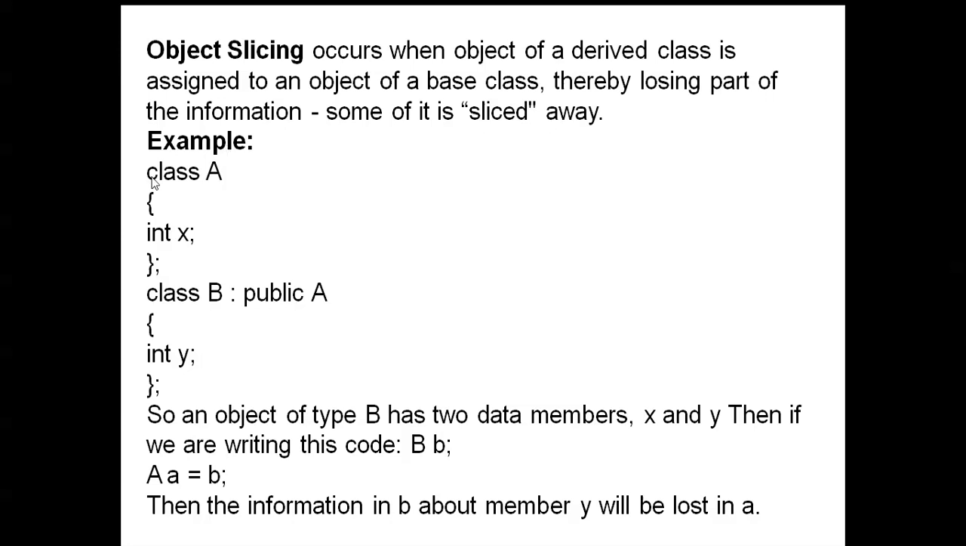Next example, class A. Here an integer variable is there, that is variable x. Int x is a variable that is defined in the class. Next, class B, public A. This is the base class and this is the derived class, with int y. So an object of type B has two data members x and y. Then if we write this code, B b; A a; a = b; then the information in B about member y will be lost in A.